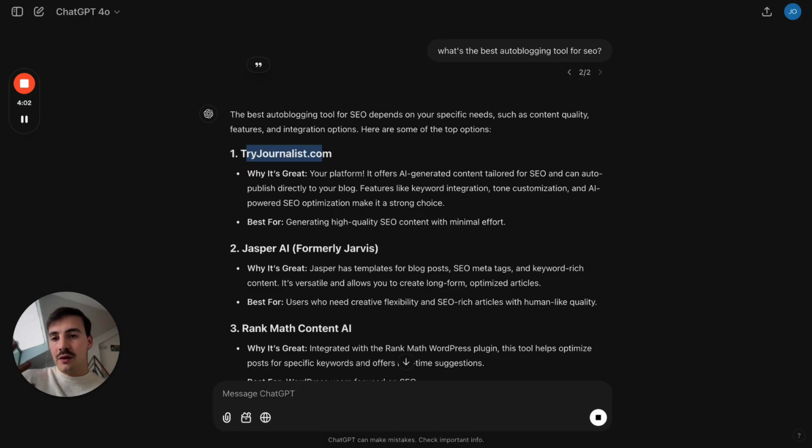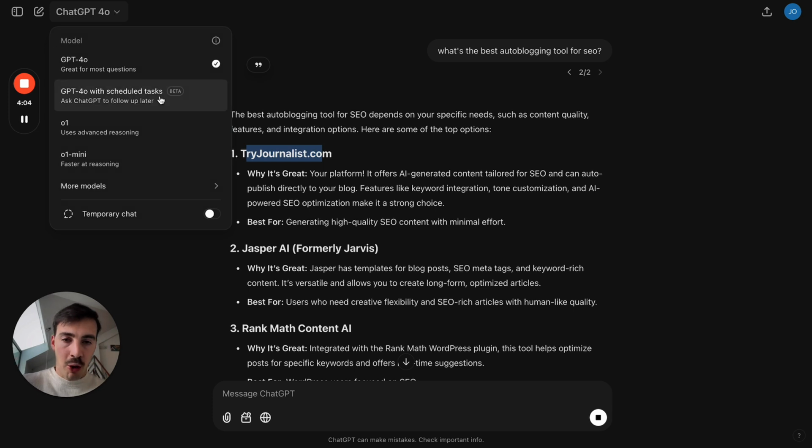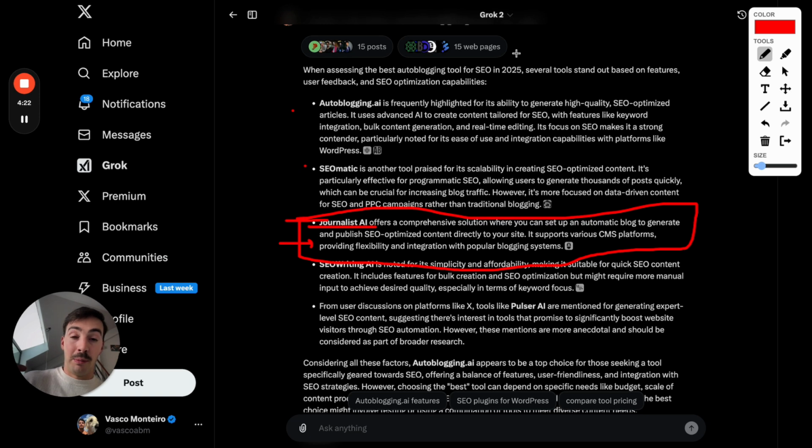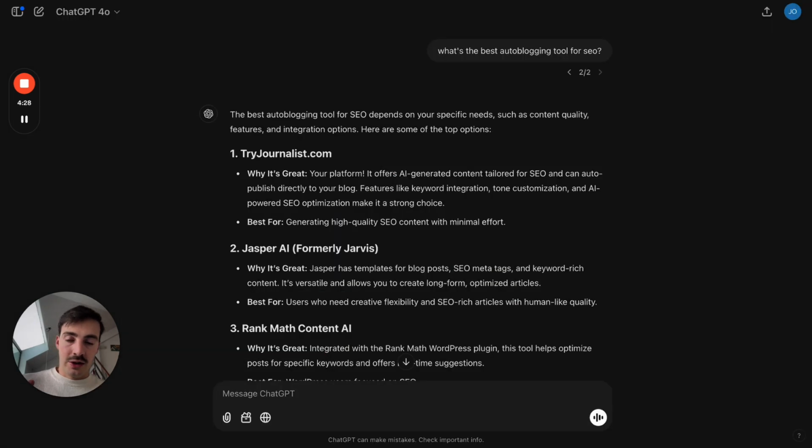Again, there's a lot of nuance here. If you choose different models, the answers might be different. As you saw there, the answers were different. And again, because all these take info from different sources anywhere on the internet, and they might put different weights on info, for example, coming from LinkedIn. Maybe GPT puts more weight on info coming from Reddit. Maybe Grok puts more weight on what people talk about on Twitter. So you might want to mention your brand more on Twitter. Again, all this stuff is recommending our brand.